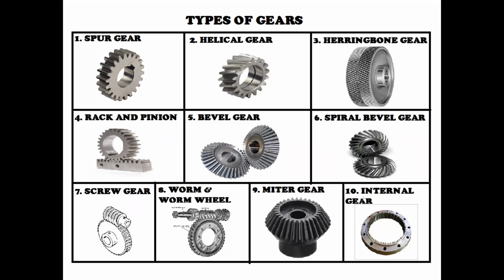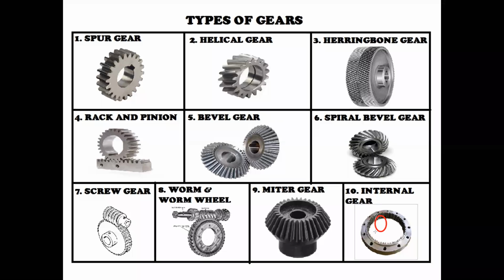The internal wheel is a circular wheel having internal teeth, and those internal teeth are meshed with another pinion gear or driven gear wheel. That type of meshing is called internal meshing or internal gearing.